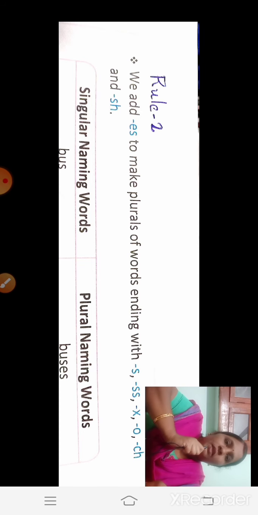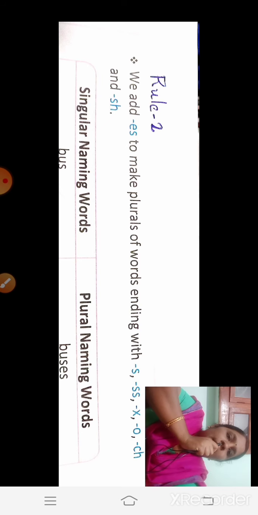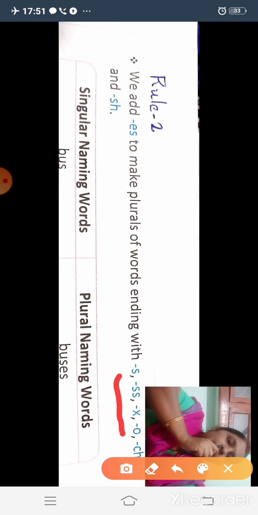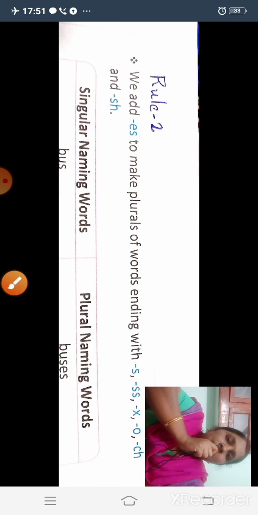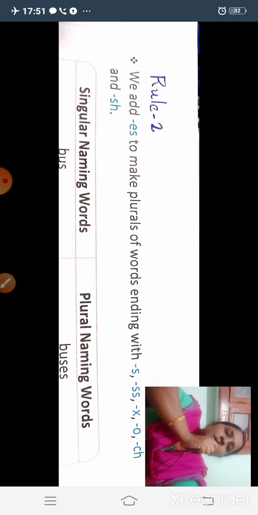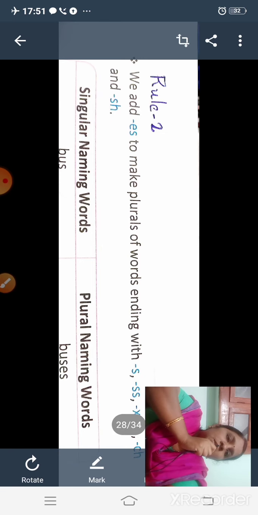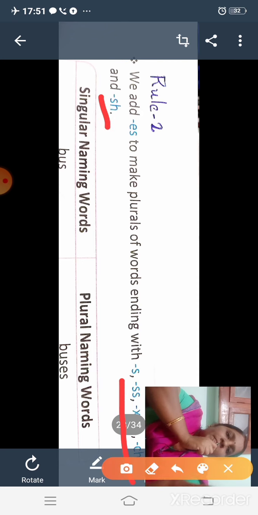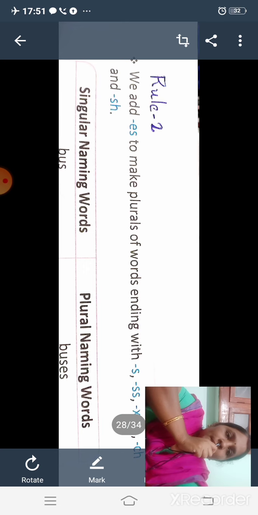Rule 2. We add es to make plurals of words ending with s, ss, o, ch and sh. So for words ending with these letters, we have to add es at the end of those words to make them into plural form. Okay, I'll show you some examples.